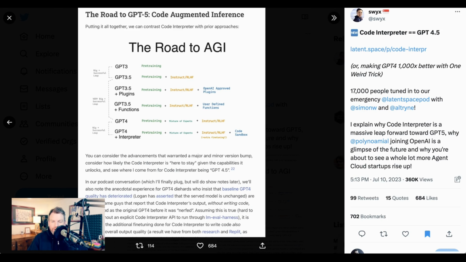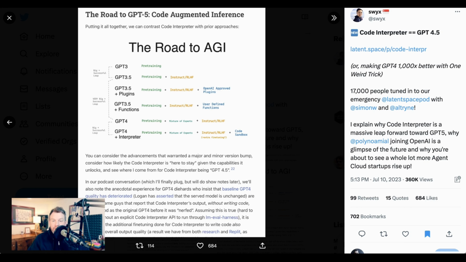Now, the one weird trick that he's referring to is the fact that Code Interpreter is not so much just a tool that can interpret code or that can look at data when you plug it into the model. Instead, it represents a fundamental addition to the model itself. In a blog post that they wrote, Swix shared a chart that he called the road to AGI. And what he pointed out is that each of the big leaps for GPT, from GPT-3 to 3.5, from 3.5 to GPT-4, and from GPT-4 to GPT-4 plus interpreter, there was an input of an additional aspect to the training.